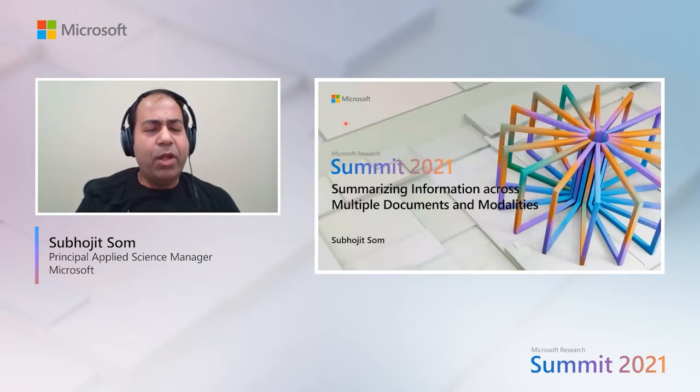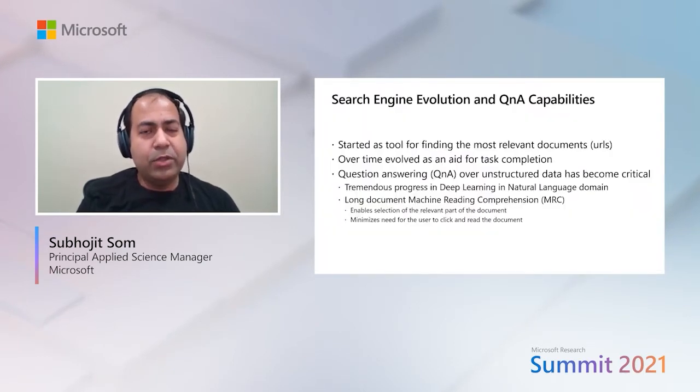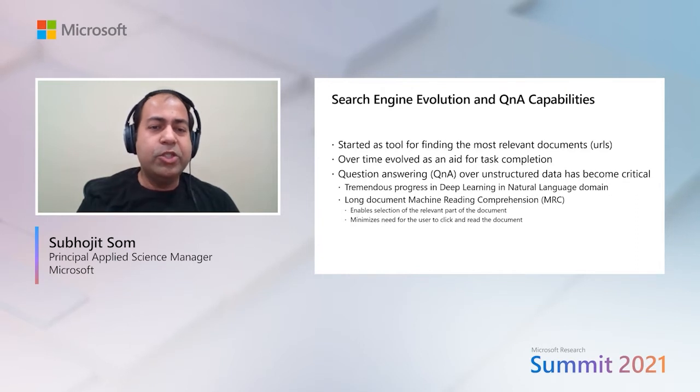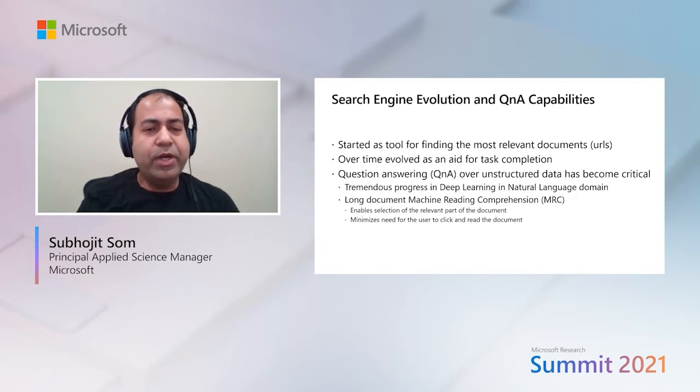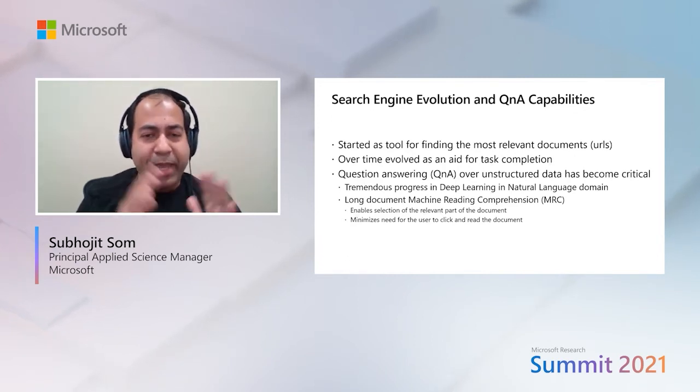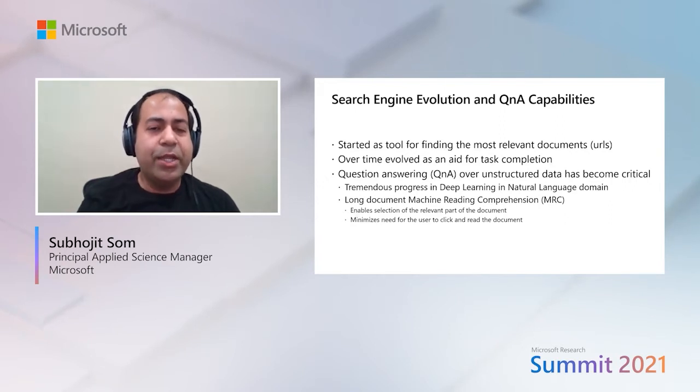Search engines have evolved over time. At the beginning of the 2000s, the search engine's job was to find the top 10 documents that are most relevant to a user query. But over time, search engines are doing more task completions. That means as you type some information, the page itself tries to return the exact information that you are looking for, so that you don't have to click and go to another document and do more work.